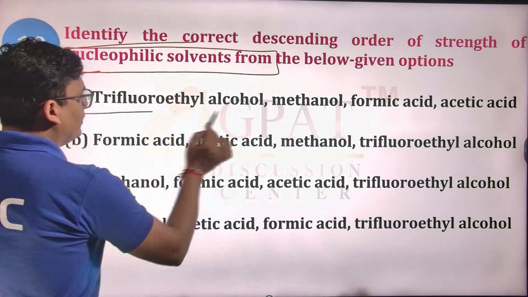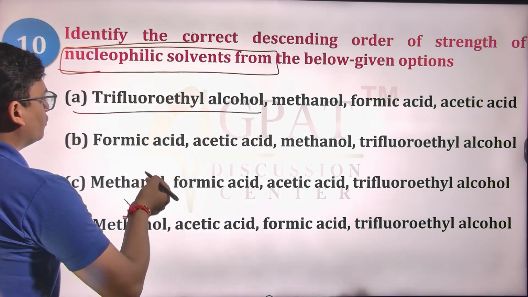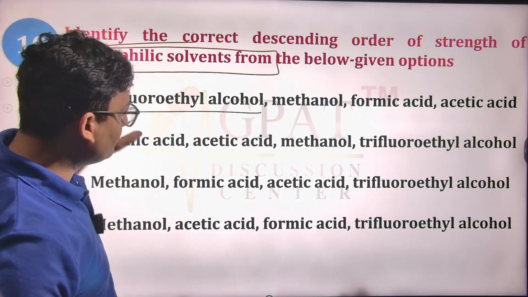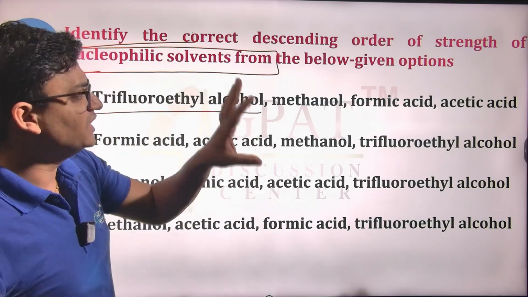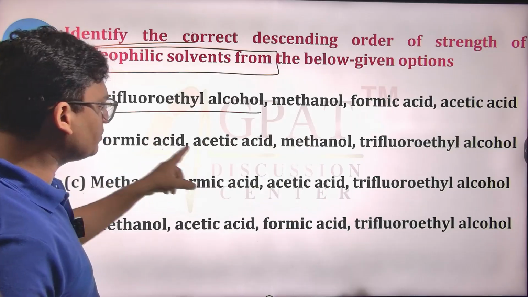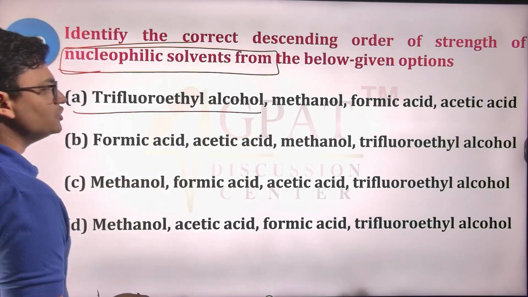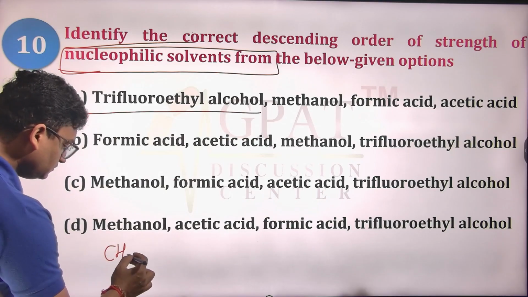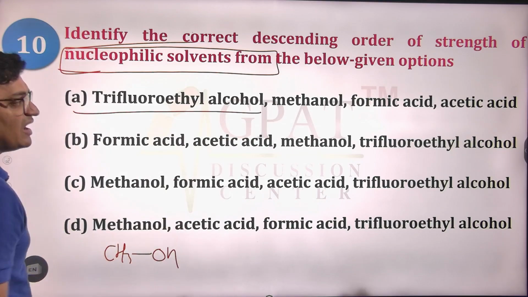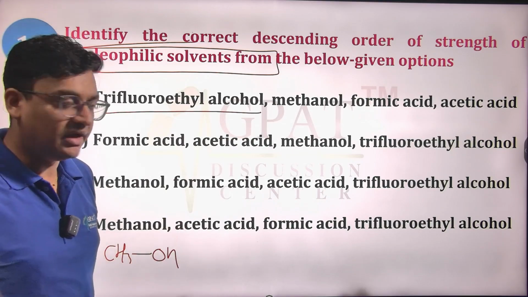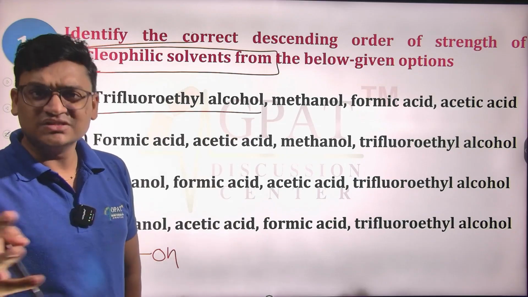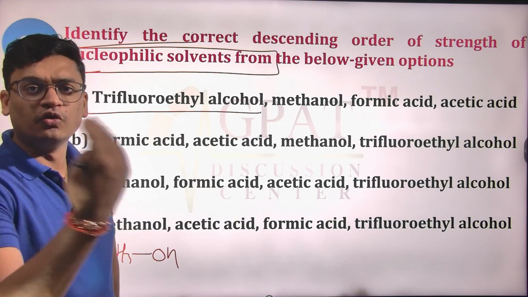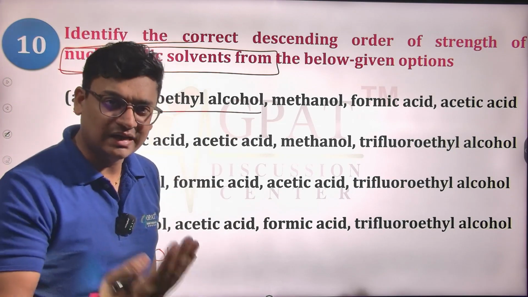Now you can simply write down the options. First of all, we have trifluoroethyl alcohol, methanol, formic acid and acetic acid. I guess these four options are present in every one of the options. So if we have to arrange, CH3OH is the fastest and best nucleophile. Why? Carboxylic acids have resonance stability, so their ability to donate, their nucleophilic nature, can be slightly lower.